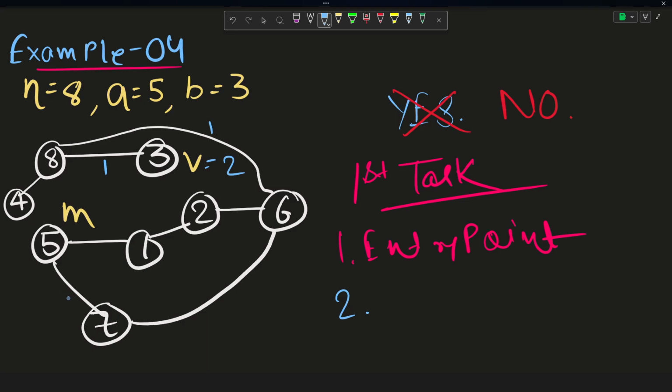As I already told you, if he tried to move from this path, it would cost him a total of 3 steps, but he could have done it better if he had moved from this path, and in that case he would have only used 2 costs. So I can say that Marcel could have used 2 cost also, in order to reach from the 5th city to the 6th city.